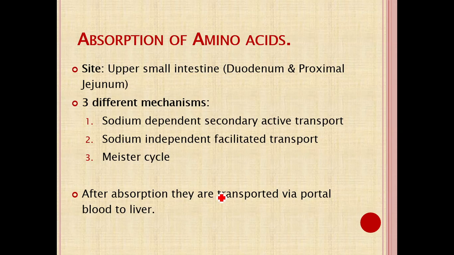Major absorption of amino acids from the intestinal lumen depends on a sodium dependent secondary active transport mechanism, mainly at the apical membrane from the lumen to the mucosal cell. At the basolateral membrane, it is mainly a sodium independent facilitated transport mechanism. And some amino acids, mainly in the renal tubule, are reabsorbed with the help of the Meister cycle, also known as the gamma glutamyl cycle.